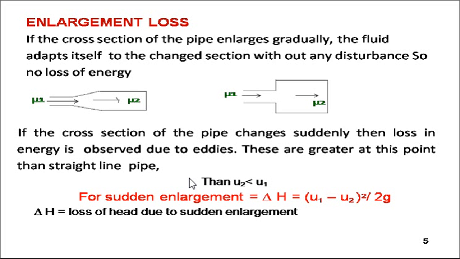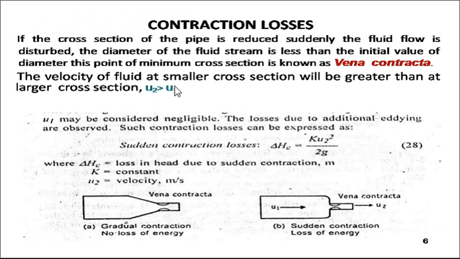So for that, if we apply the sudden enlargement of the pipe where the liquid is flowing, delta H is equal to, inside the bracket, the difference between the velocities of these two sections, where one opening has velocity u1 and you then experience the second opening of the pipe with velocity u2. When we take the difference between the two, square it and divide by 2g, you get delta H, that is the loss of head due to sudden enlargement.